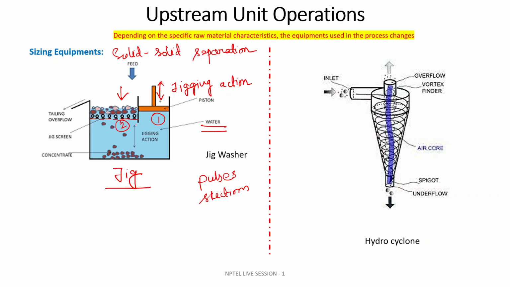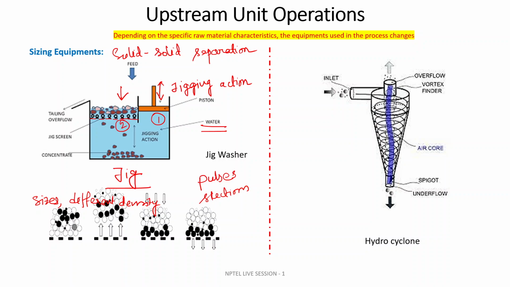When the feed is introduced, it has particles of different sizes and different densities. Based upon that, there will be solid separation. The coarser size, next we can see from this.